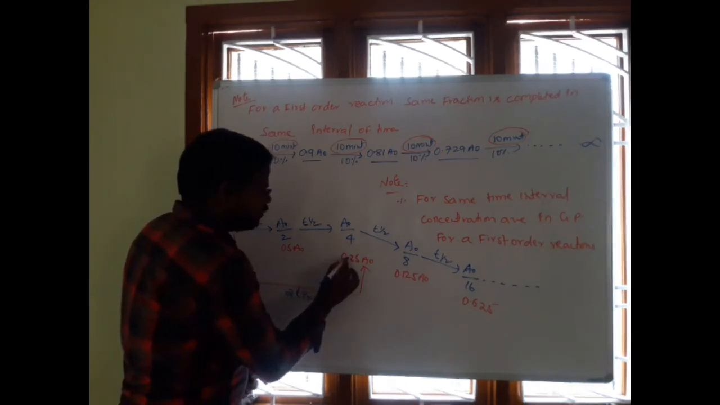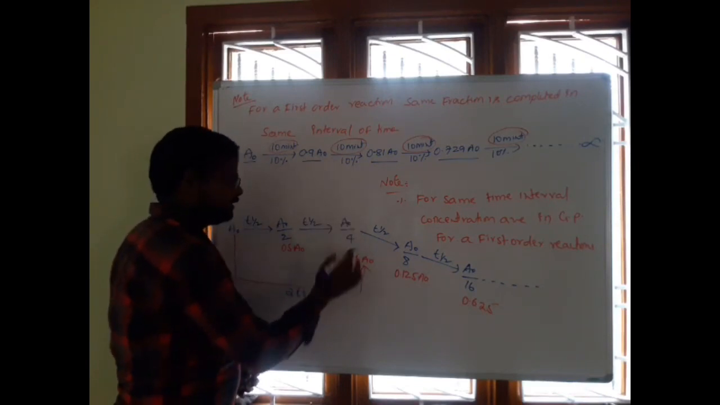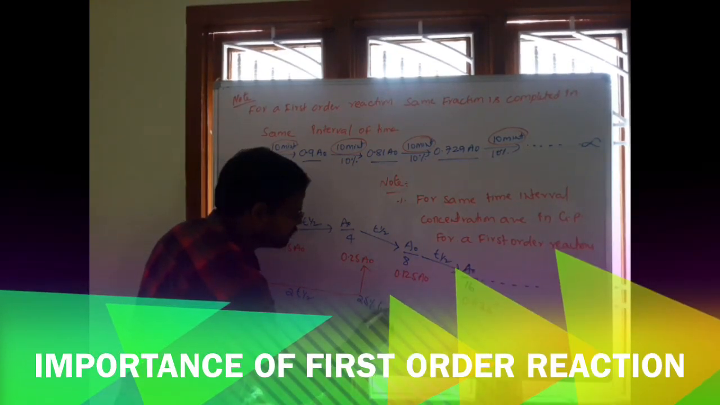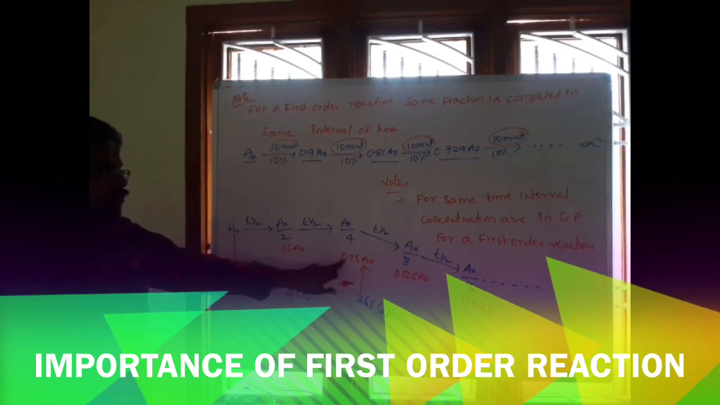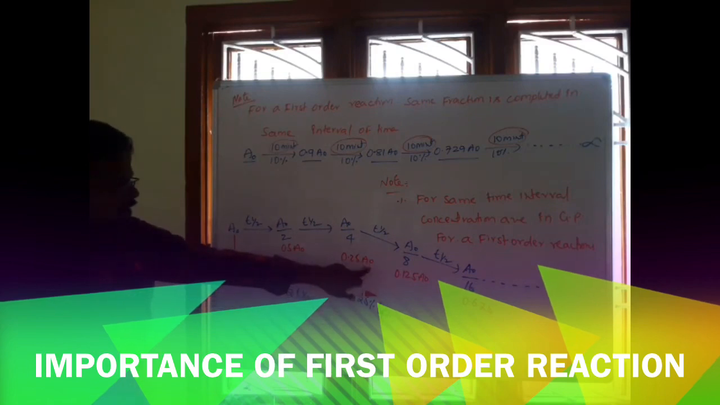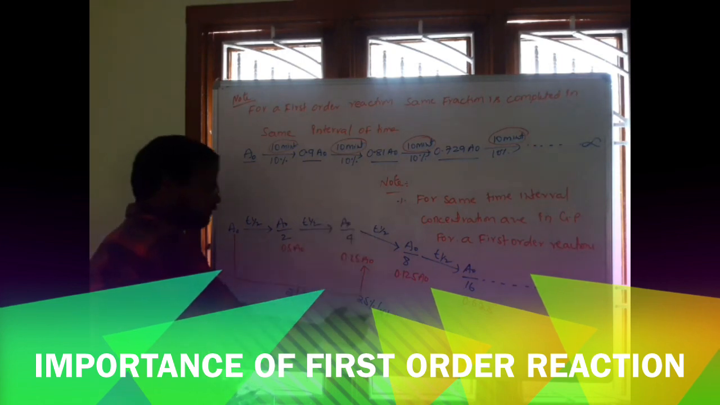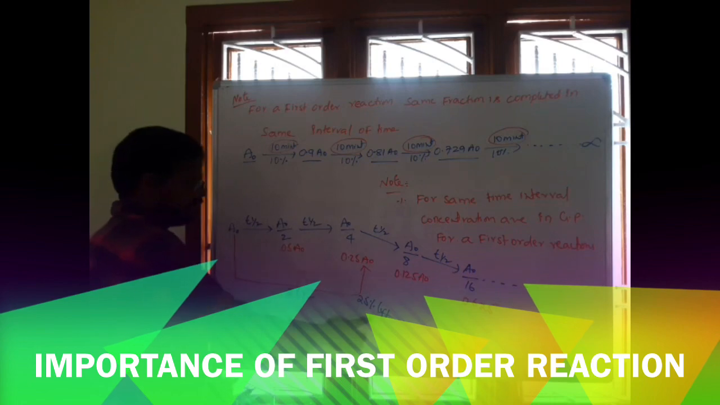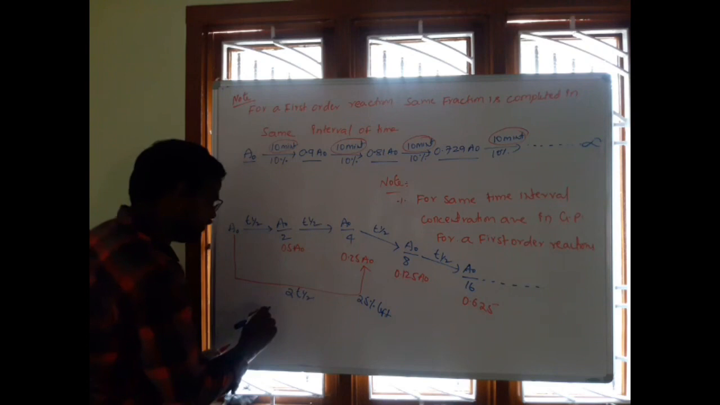Here 0.25 into A naught means how much percentage of A naught is left? 25% is left. To get the percentage, multiply 0.25 with 100. So 25% of A naught is left, which means how much is completed? 75% is completed.